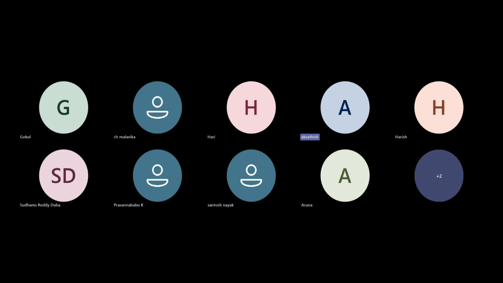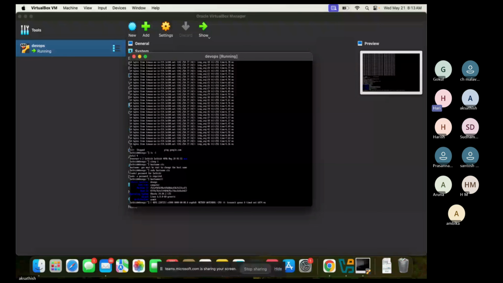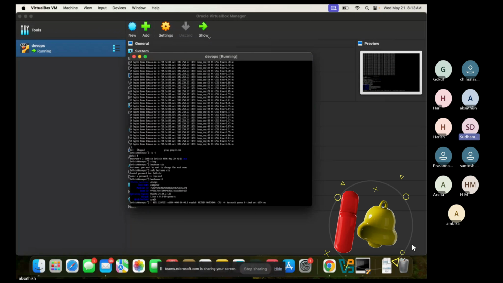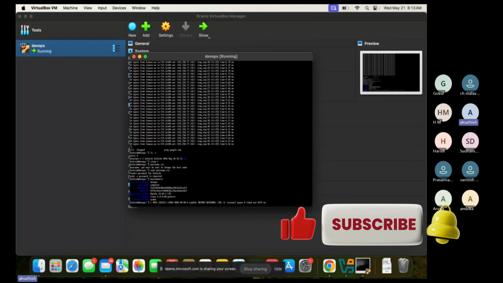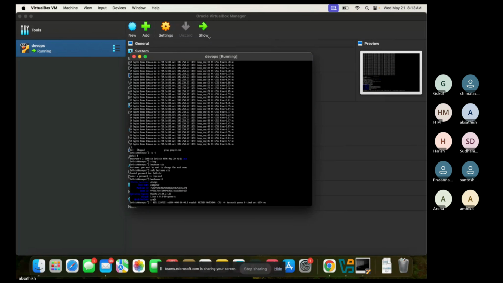I'll share my screen. My Ubuntu machine got stuck. Shall I share my screen? Yeah, you can. Sudhir, I'm dropping off. I need to travel. Yeah, you can drop off. Thank you so much. We are done with the class. Is my screen visible? Yeah, I can see. I couldn't perform any action on this terminal.